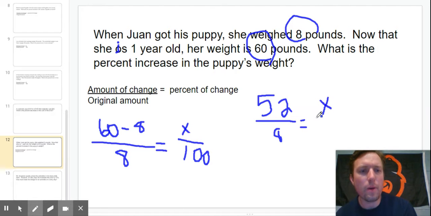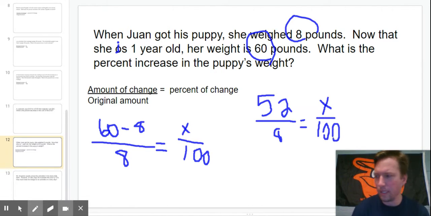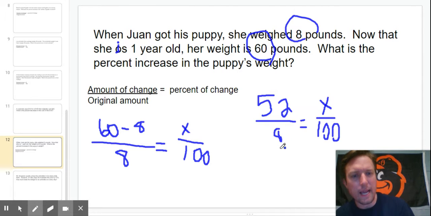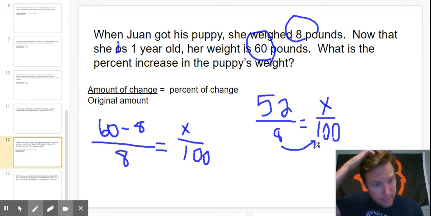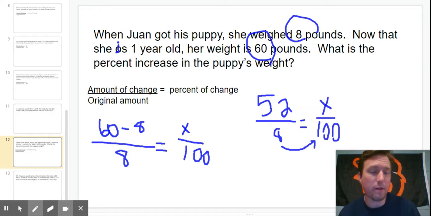Now, we were talking about doing this multiple ways last week, but this particular problem might be a little more difficult to see how we can make an 8 into 100. Some of them were pretty easy. When the original amount was like a 20 or 25 or even a 50, it'd be pretty easy to say, oh, we can multiply that by 5 or by 4 or by 2.